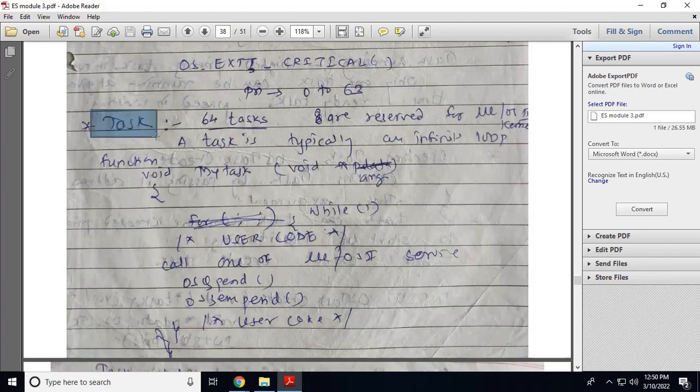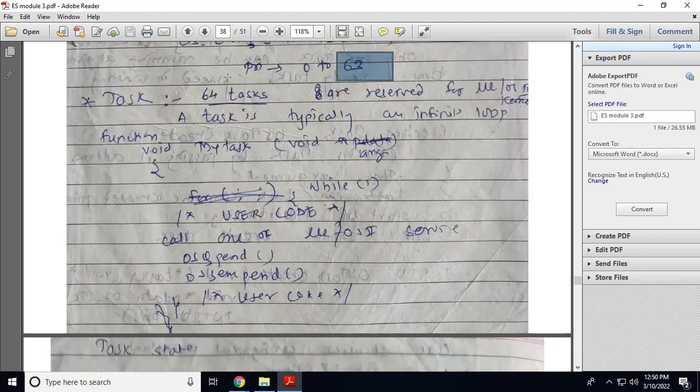Next topic, that is a task. So microcontroller OS2 supports 64 tasks. The priorities are from 0 to 63, so 0 has the highest priority and 63 has the lowest priority. Basically a task is an infinite loop. We write some code in the task to perform some job, to perform some work.